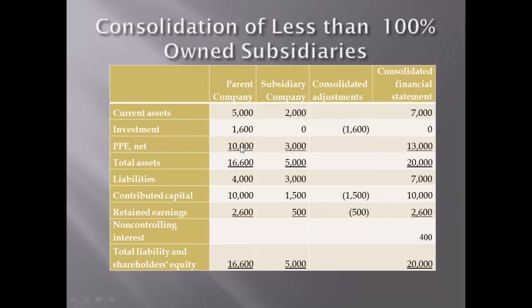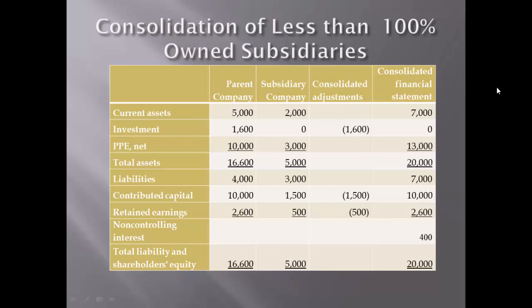Now, if the parent company is carrying 1,600 of the 2,000 equity, that implies there is minority ownership or non-controlling interest of 400 in the subsidiary company.